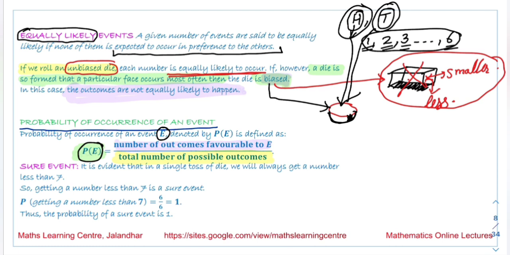When we talked about empirical probability, we had performed some experiment and based upon that experiment we calculated the number of favorable outcomes. Now we are not performing any experiment. We are talking about the total number of outcomes favorable to E over the total number of possible outcomes. This is the definition of probability that we are going to use in this chapter.